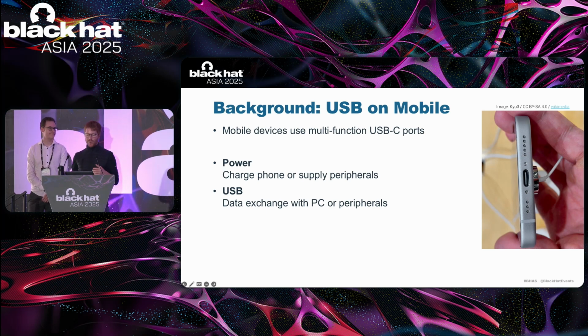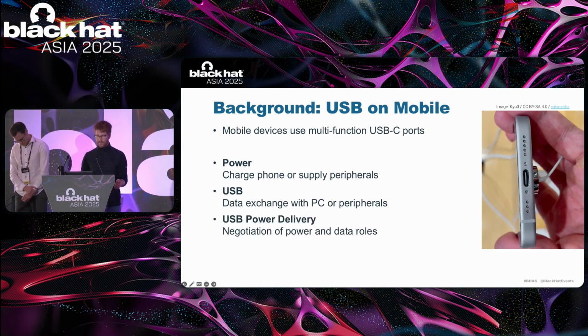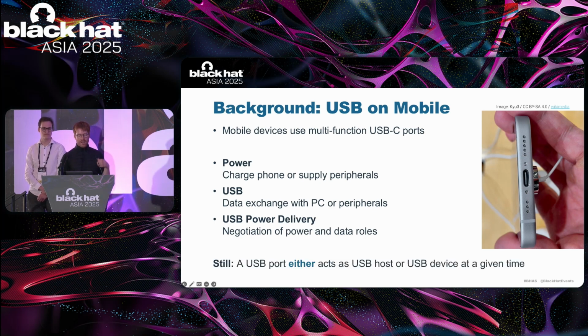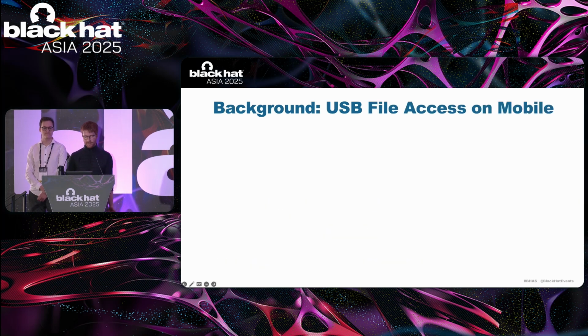As a USB host, peripherals such as USB keyboards and mice can be attached, while as a USB peripheral, the device can be connected to a computer and act like a USB flash drive itself. The power and data roles are negotiated using a protocol called USB Power Delivery. This protocol runs over dedicated data lines within the USB Type-C connector. Finally, it's crucial to note that despite the possibility to act either as a USB host or a USB device, a USB port can only assume one of these roles at a given time.